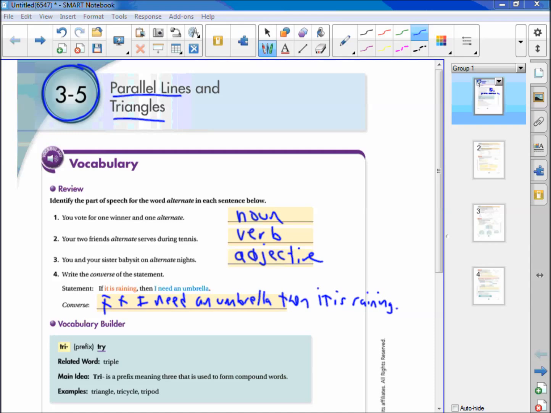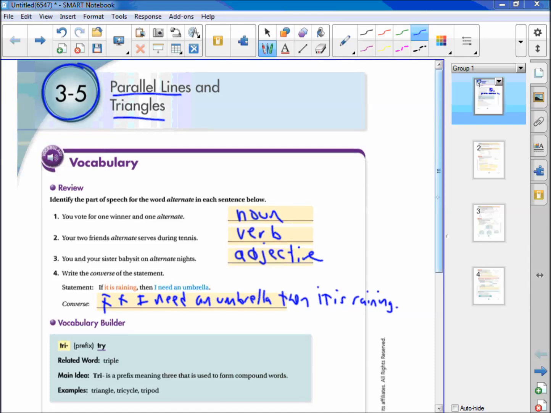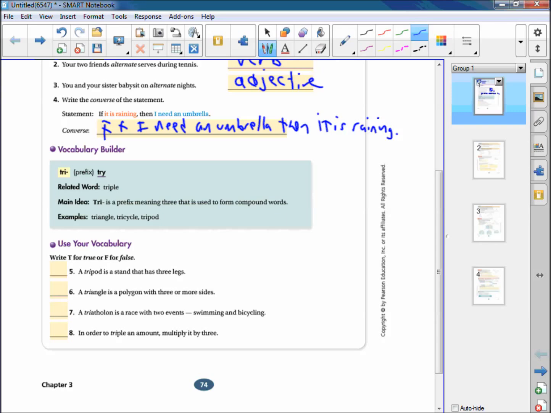Okay. All right, so we have a vocabulary builder here. Tri means triple. It's a prefix meaning three. So you have like a triangle, three sides. Tricycle, three wheels. A tripod, three pegs to stand it up on. All right. Write true or false for each.